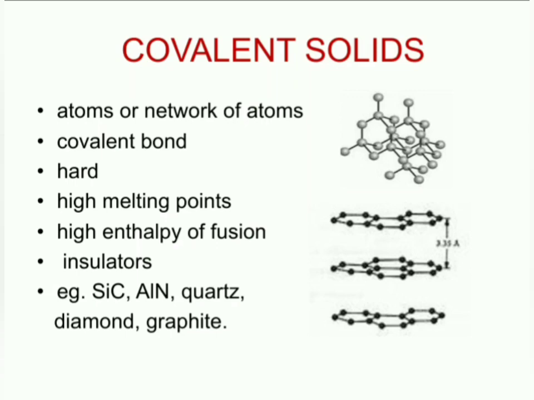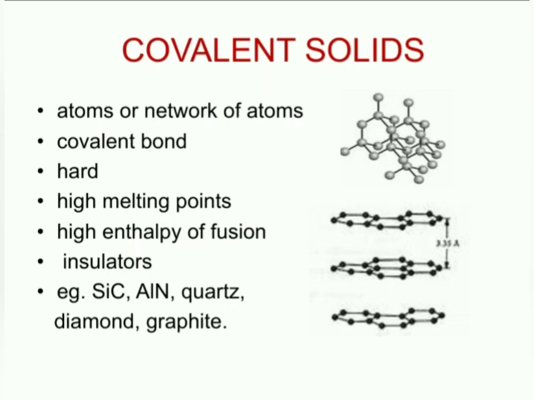And as the electrons are involved in bond formation and no free electrons are left here, they act as insulators. The examples are silicon carbide, aluminum nitride, quartz, diamond and graphite. Graphite is soft whereas diamond is hard. In case of diamond, there is a network of carbon atoms held by strong covalent bonds. To cut through this network of bonds, it is very difficult or high energy is required. So that is why diamond is hard.